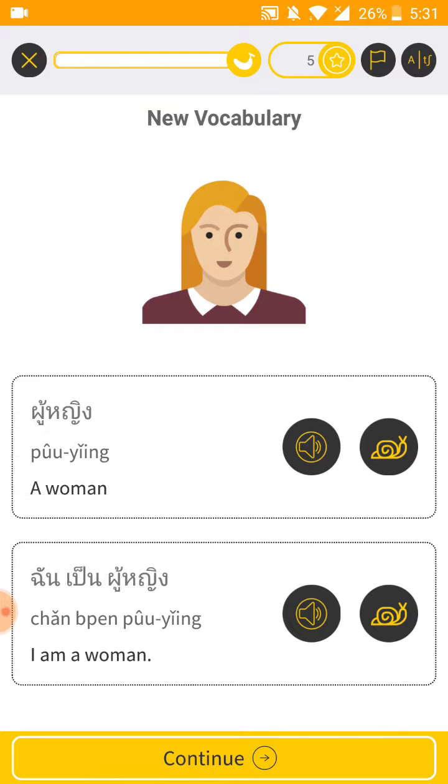In flashcard, you can listen to a word or sentence at a slower speed by tapping on the snail button.